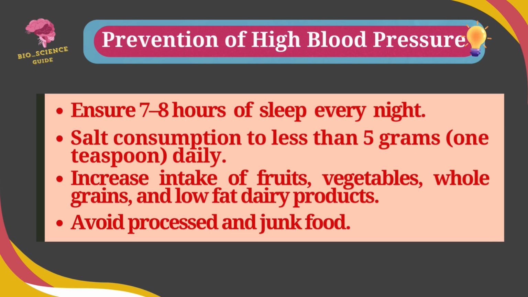Keep salt consumption less than 5 grams daily. Increase the intake of fruits, vegetables, whole grains and low fat dairy products, which help prevent high blood pressure. It is necessary to avoid processed and junk foods.